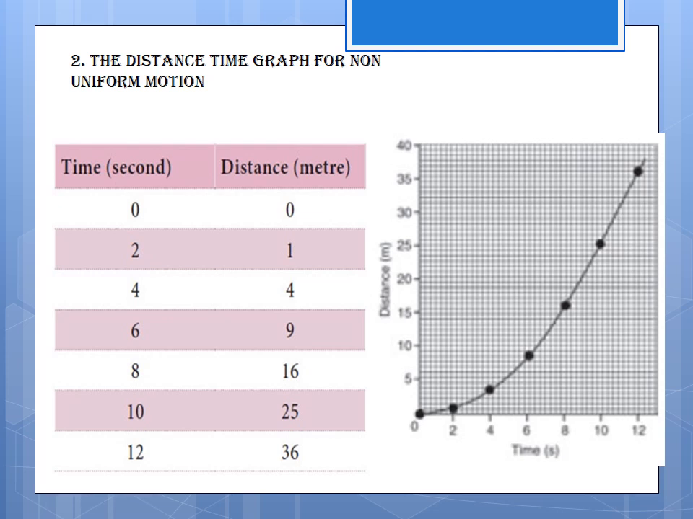This nature of graph shows non-linear variation of distance traveled by the car with time. The graph represents motion with non-uniform speed. So it is the distance-time graph for non-uniform motion. Yes, children, do you understand?